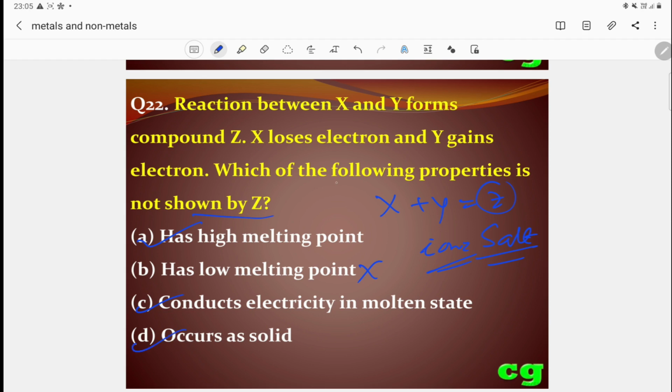So the question is, which of the following properties is not shown? The answer is not shown, so the answer is it has a low melting point. This is the answer. The most correct answer is has a low melting point. As the question is what is not shown by Z, the answer is B, has a low melting point. All other cases are satisfying its property. It is a negative question, so the answer is B.